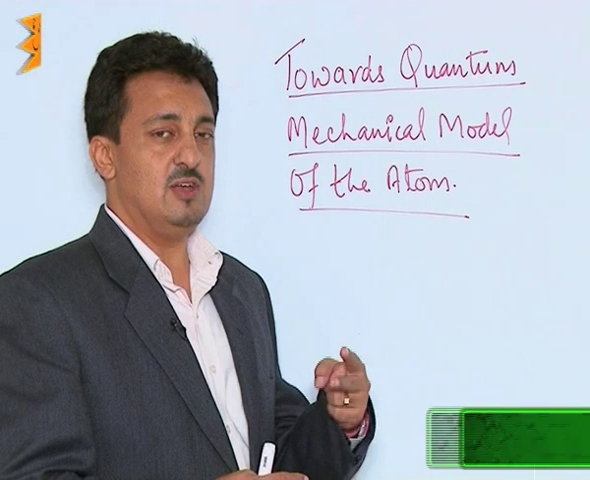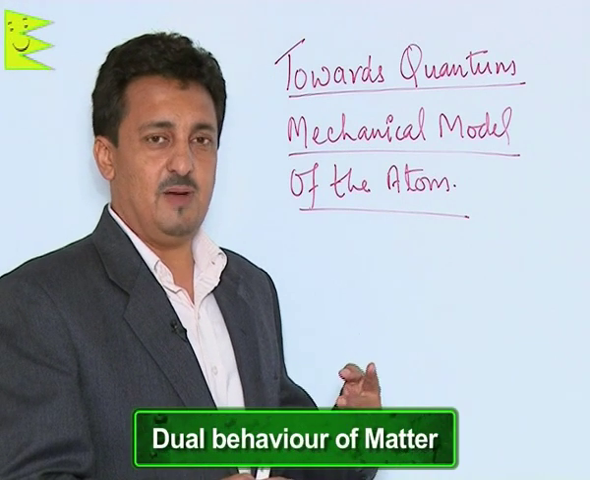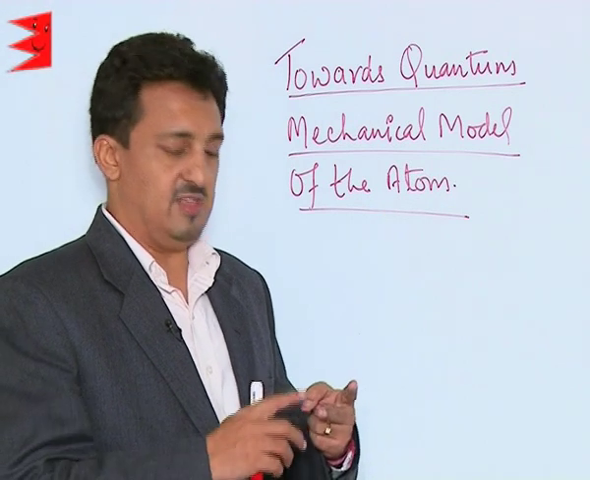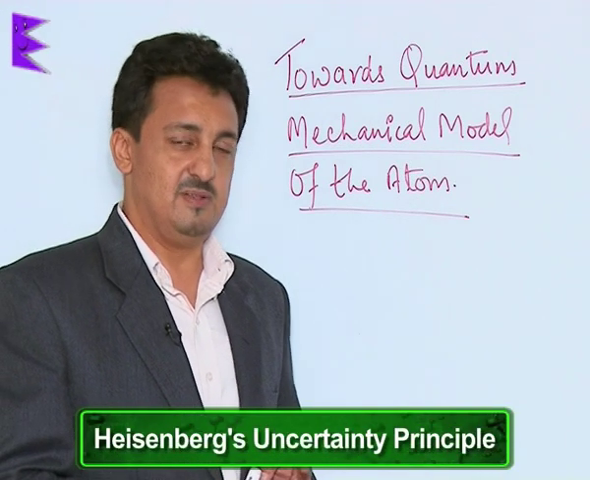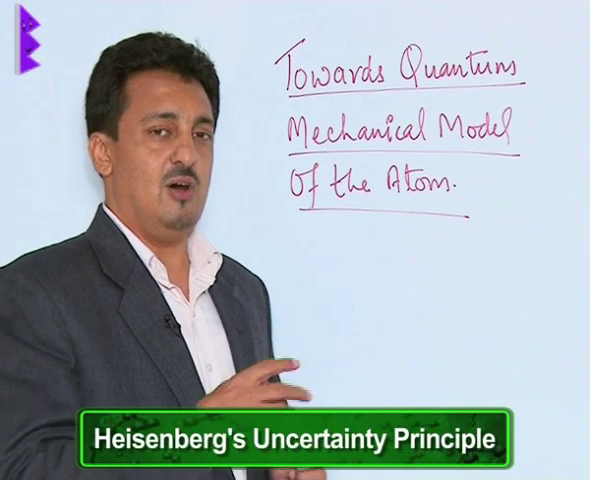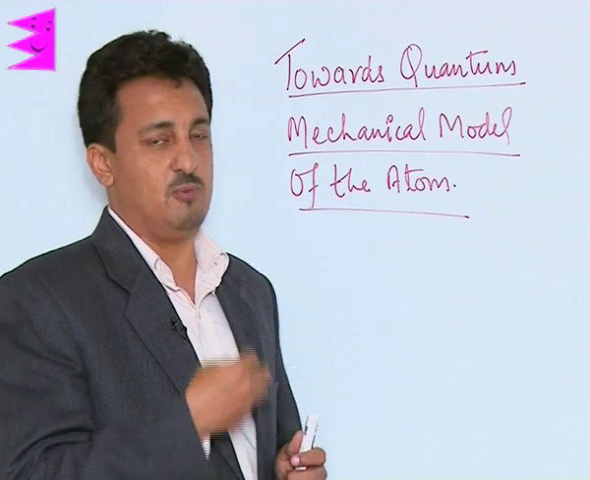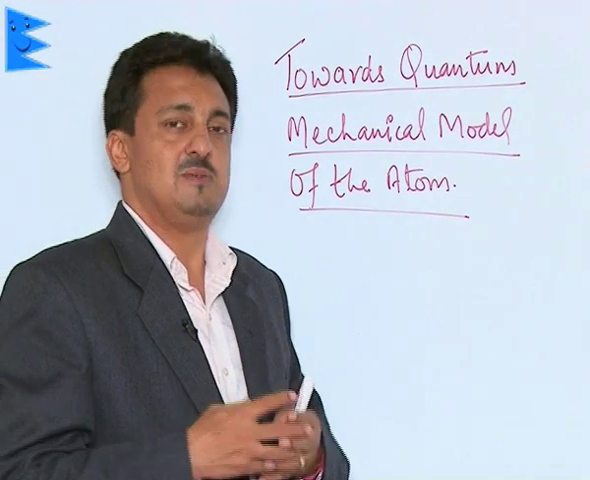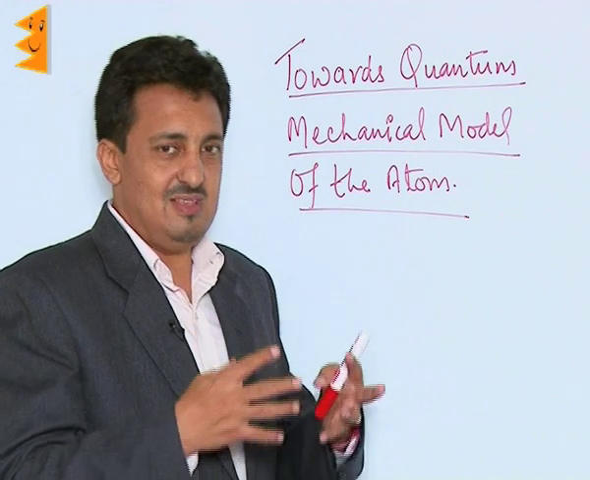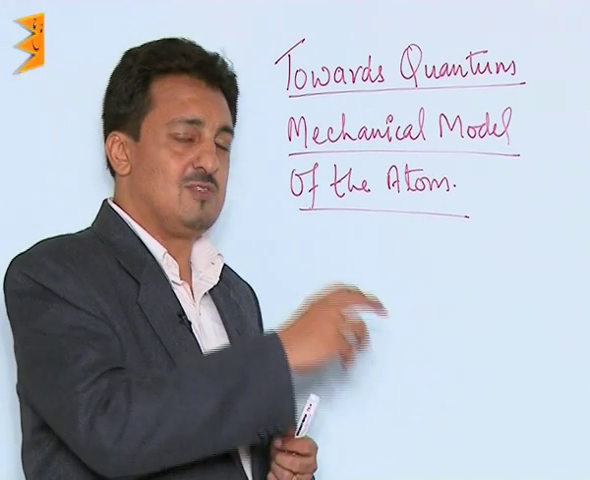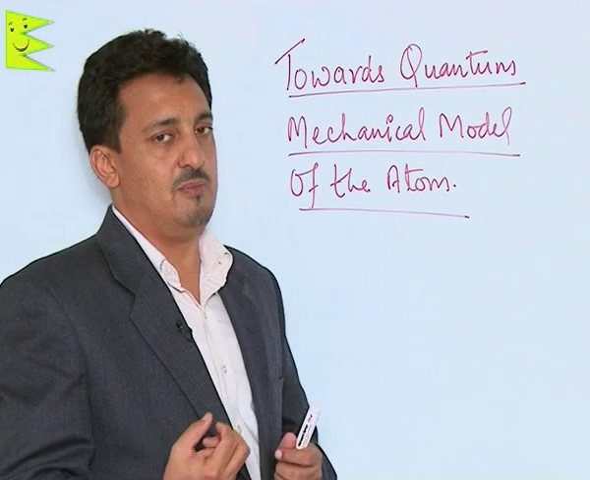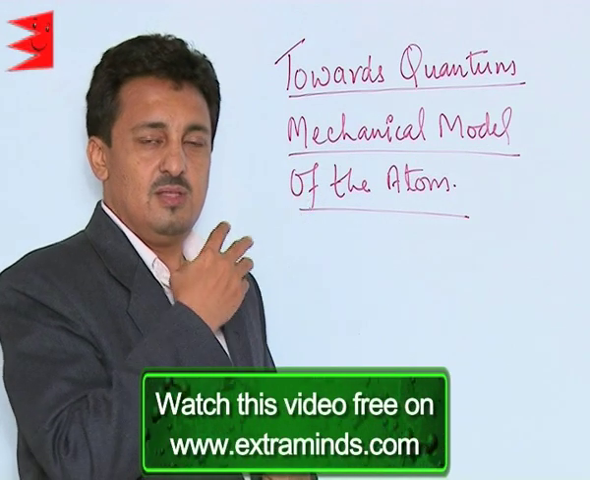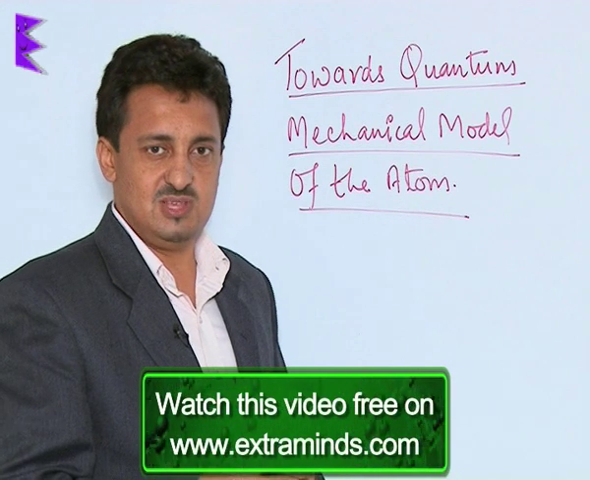These two were the dual behavior of matter particles given by Louis de Broglie, and the second one was Heisenberg's uncertainty principle. These two are also limitations of the Bohr model, as the Bohr model was not able to explain these two basic principles, and that is why it was completely rejected. Because of these two principles, we were forced to move to a new model, since all its previous concepts were proved wrong by these two basic concepts.